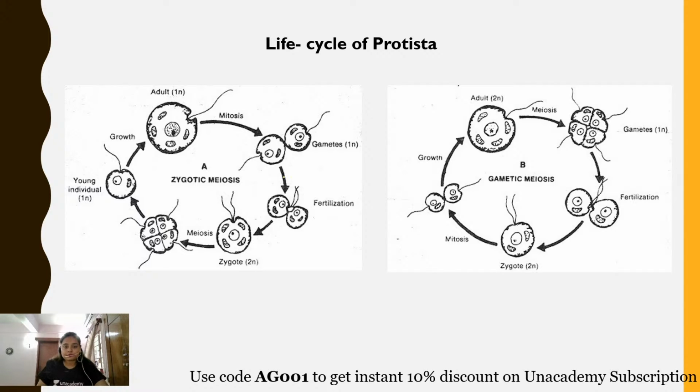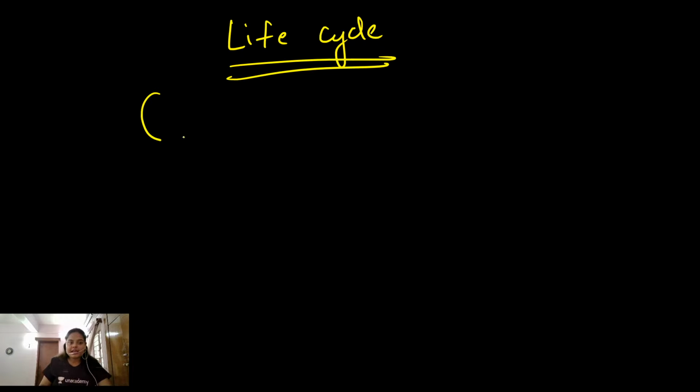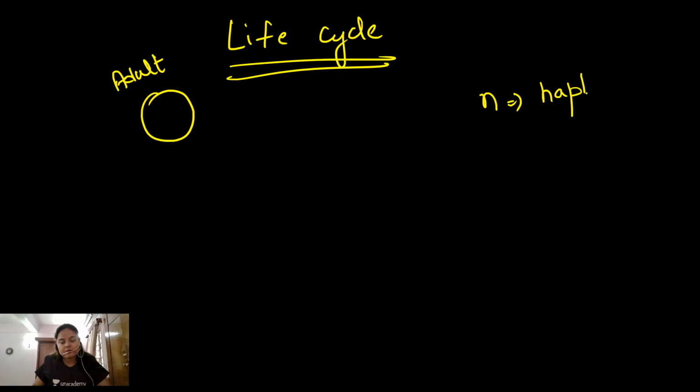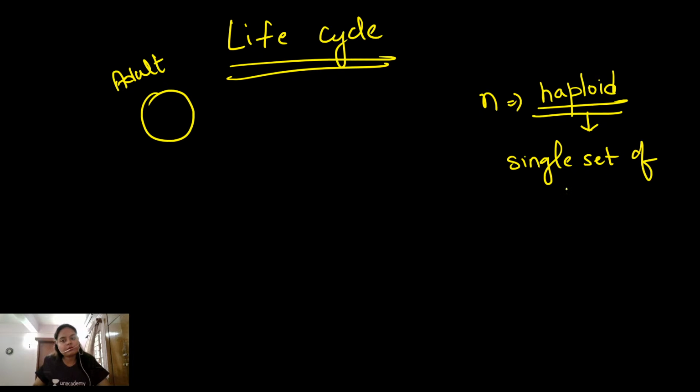Now let me discuss the life cycle in kingdom Protista. First of all, let us understand: if an organism contains a single set of chromosomes, then it is known as haploid. N means haploid. What do I mean by being haploid? That means having only a single set of chromosomes.